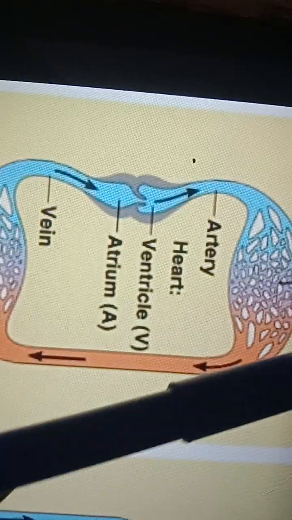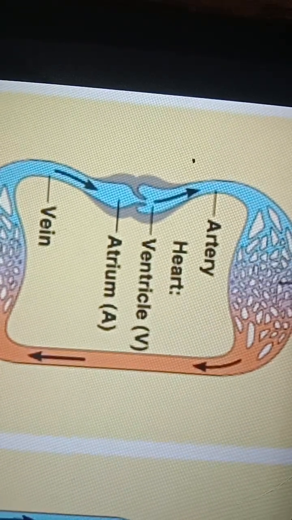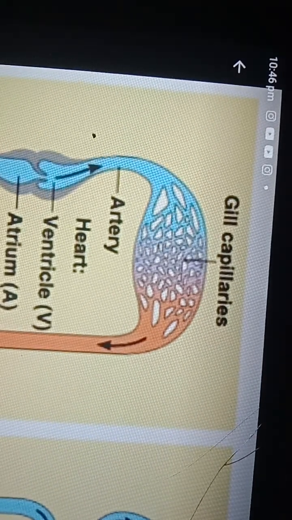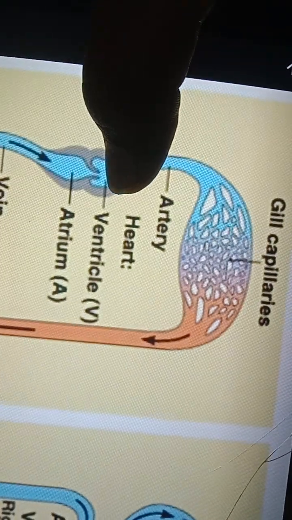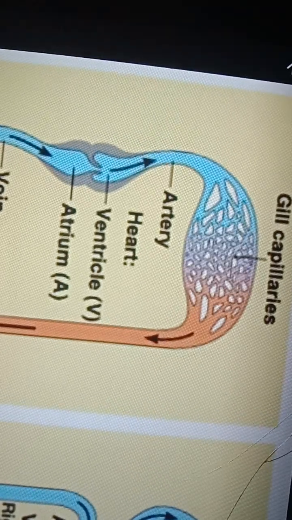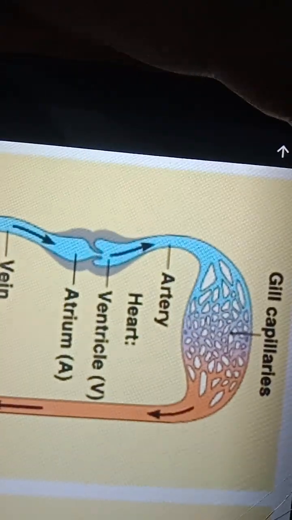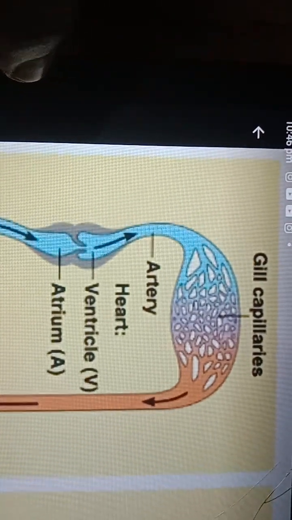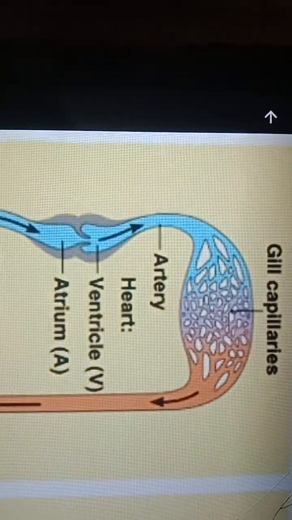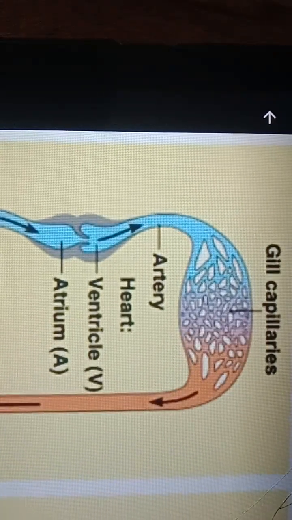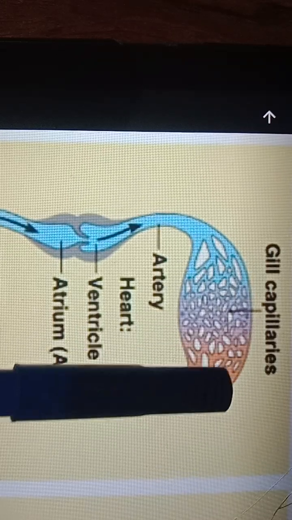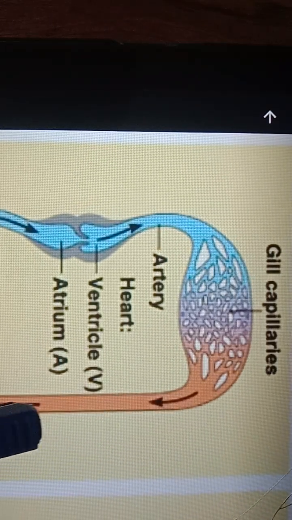Capillaries help in the diffusion process, and we know the structure of capillaries. They are having single cell thickness. Next, from the gills, it will not send blood to the heart directly. It will send oxygenated blood to all parts of the body, right? So here capillaries are splitting, sending blood to all parts of the body.